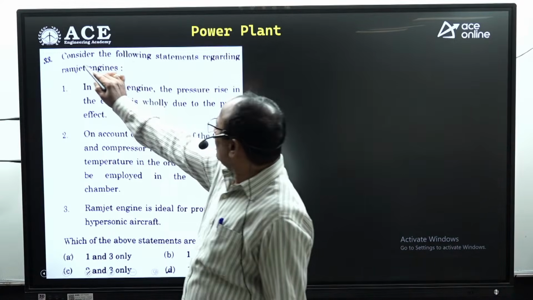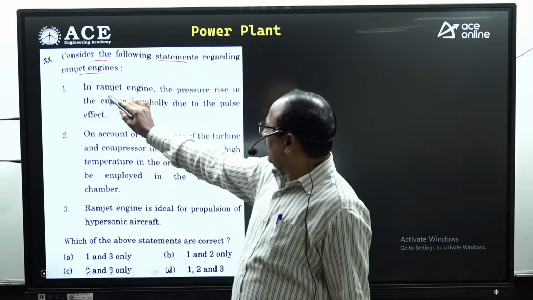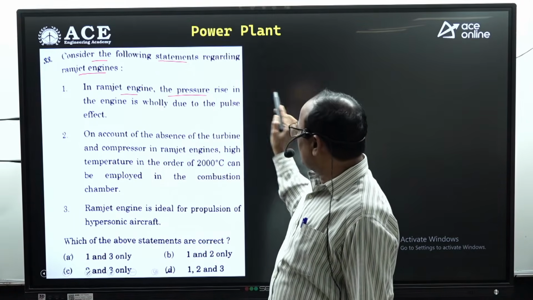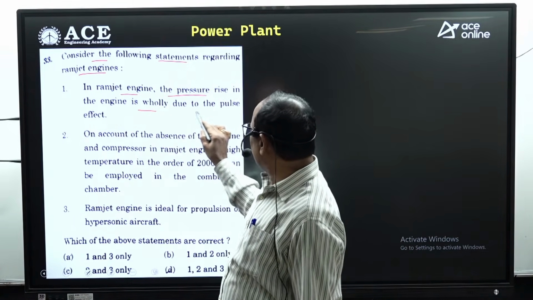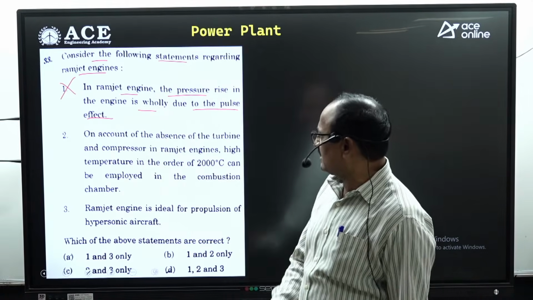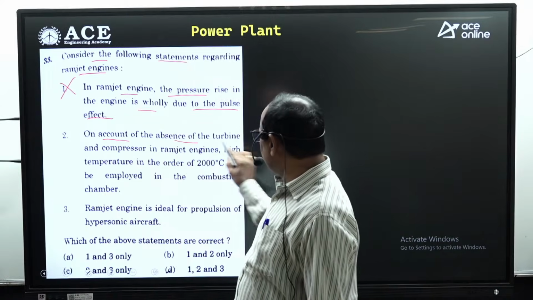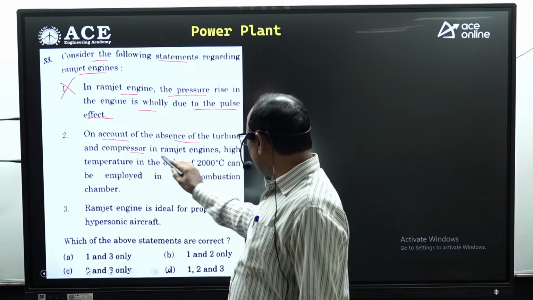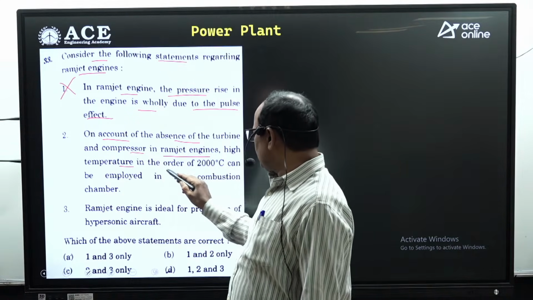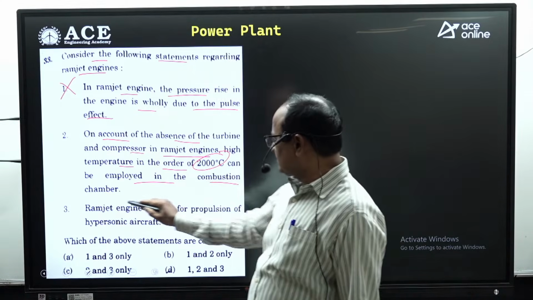Similarly, consider the following statements regarding the ramjet engine. In a ramjet engine, the pressure rise in the engine is wholly due to pulse effect. No, pulse effect is developed in the pulse jet engine, not in the ramjet engine. On account of the absence of the turbine and compressor in ramjet engine, high temperature in the order of 2000 degrees centigrade can be employed in the combustion chamber.